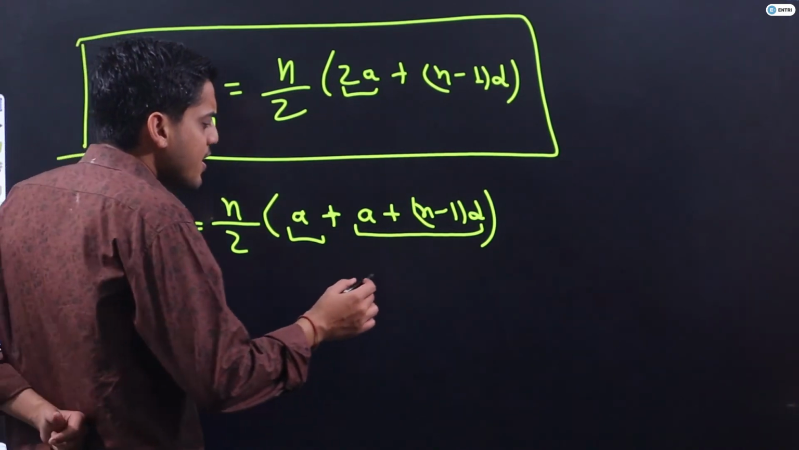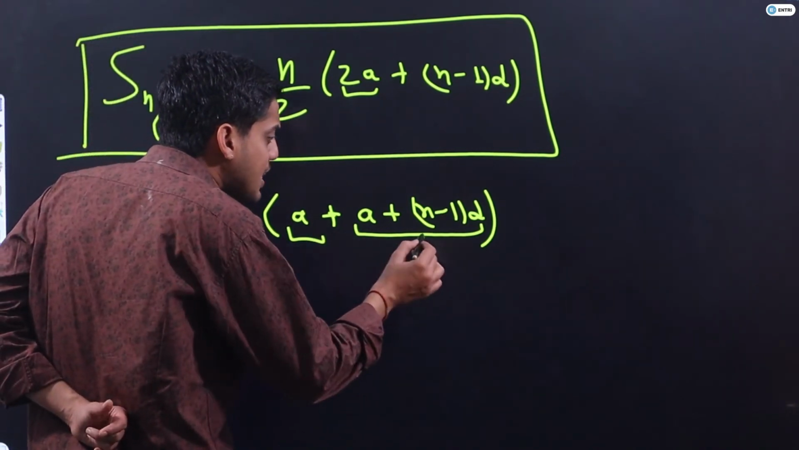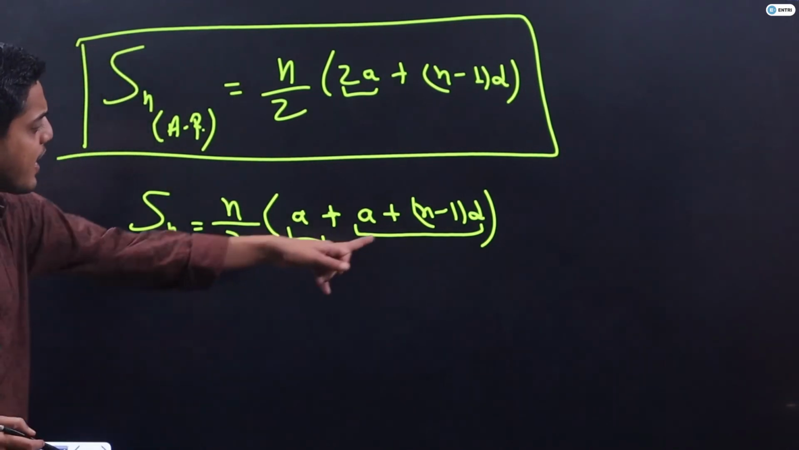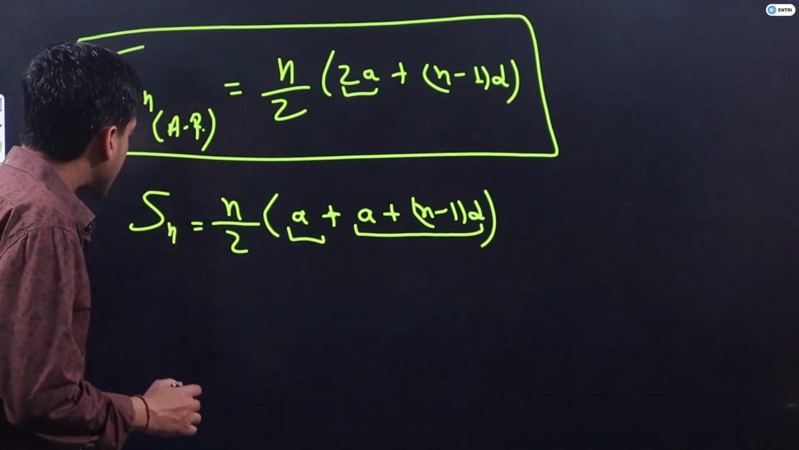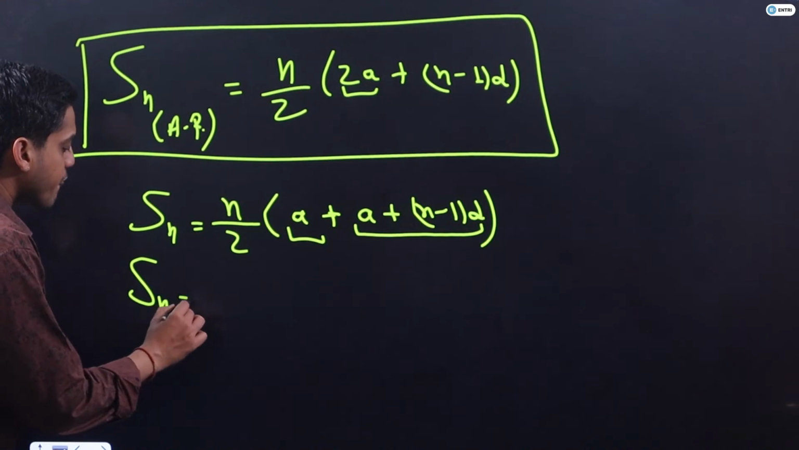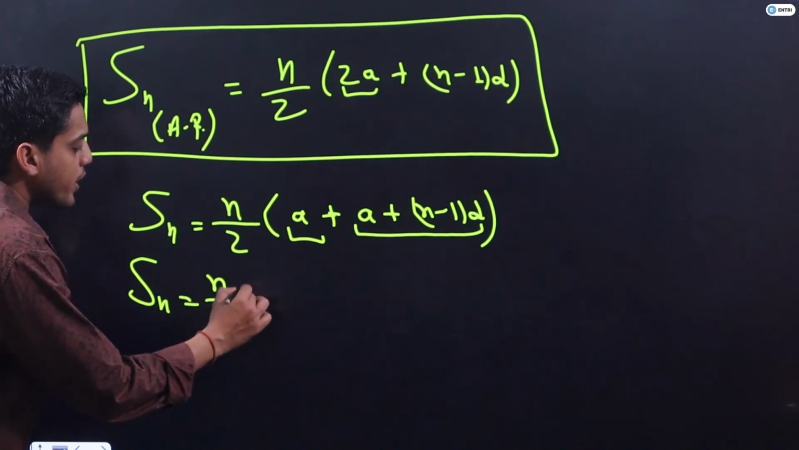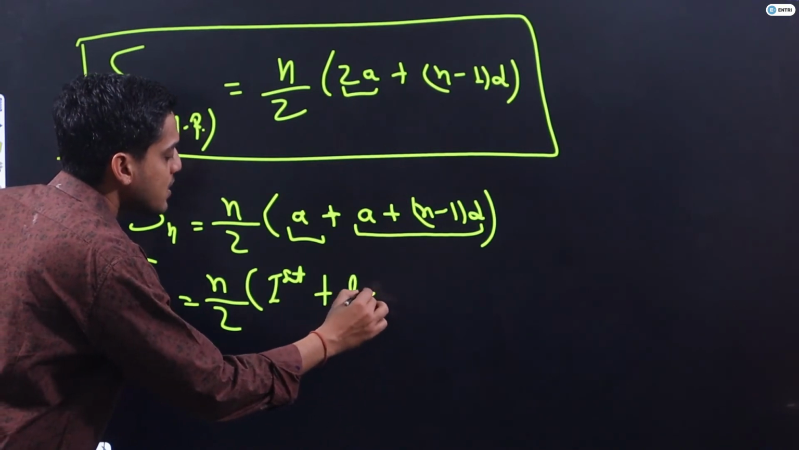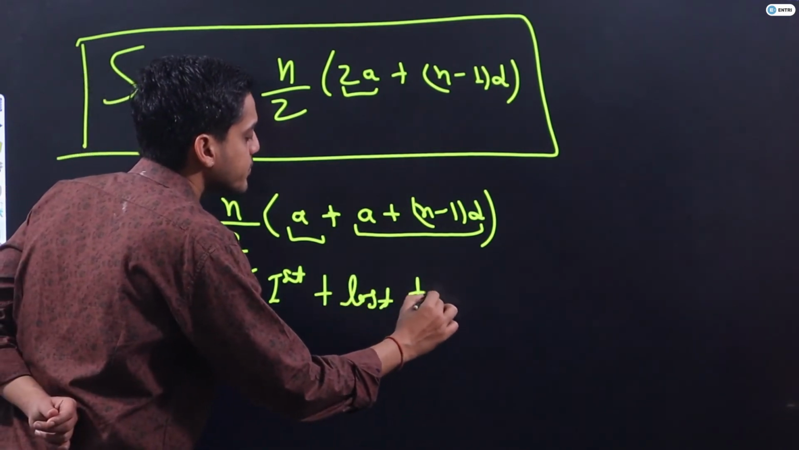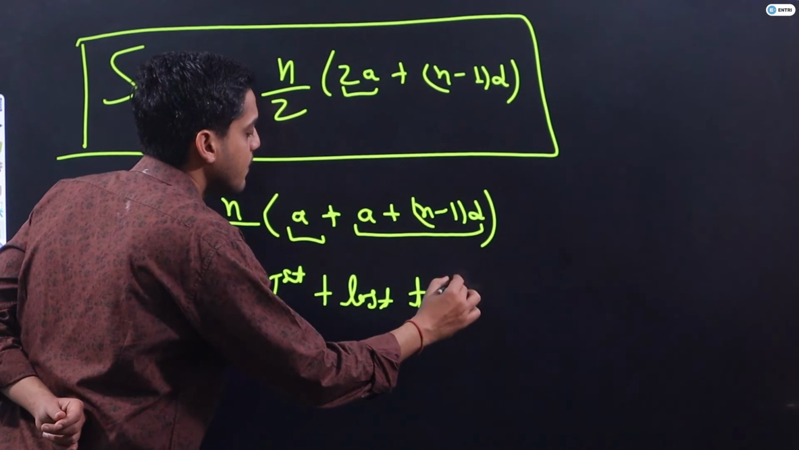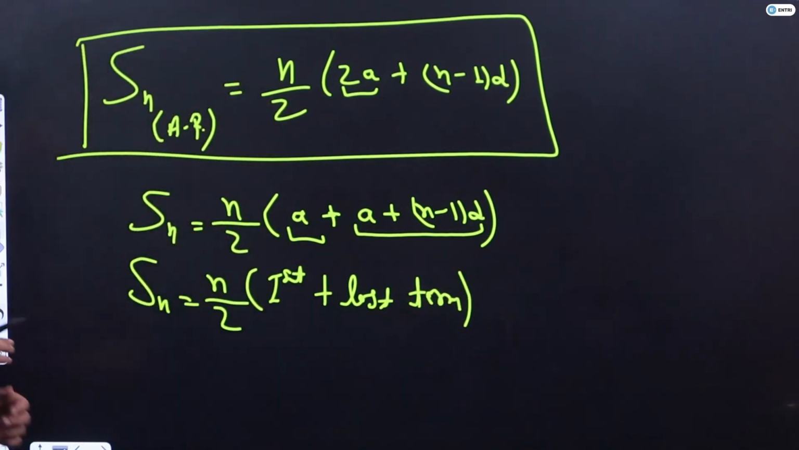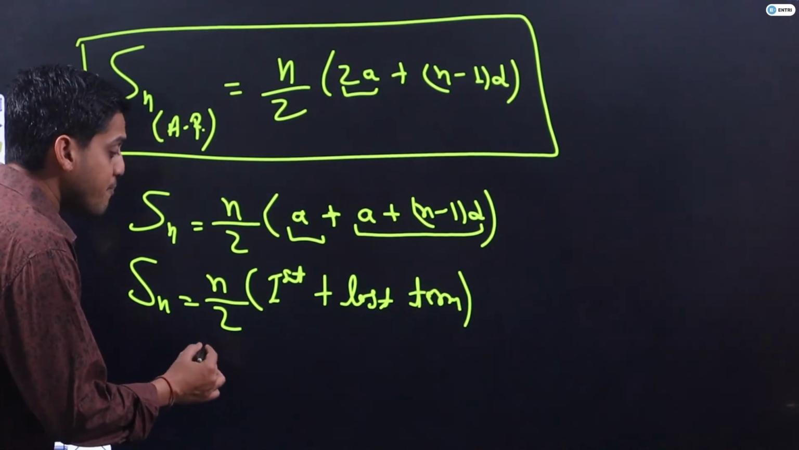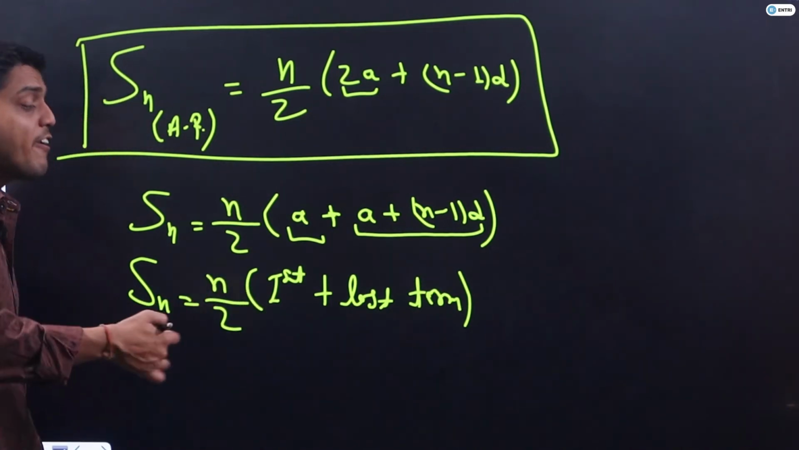So you will say, sir, it is first term, it is last term. Yes, it is the nth term of the series. So that's why guys, the sum of an AP will be equal to n by 2 into first term plus last term. First term plus last term.